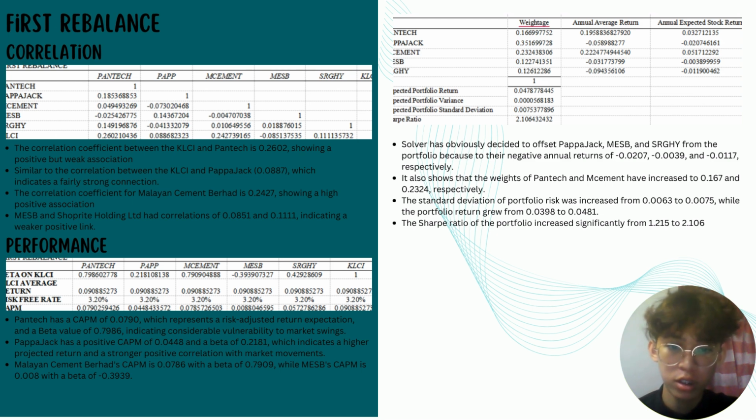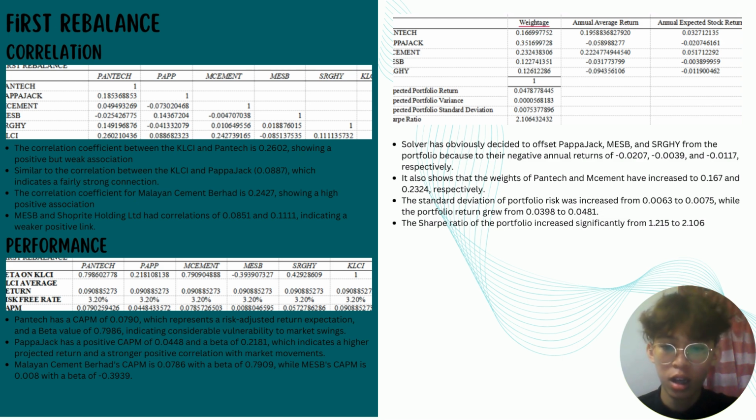While Papajet has a positive CAPM and also a positive beta, which indicates a higher projected return and stronger positive relation with market movements. While Malayan Cement Berhad CAPM is 0.0786 with a beta of 0.7909, while MASB CAPM is 0.008 with a negative beta. This indicates the company's sensitivity to market volatility, but MASB shows a negative beta, which means an inverse relationship with the market.